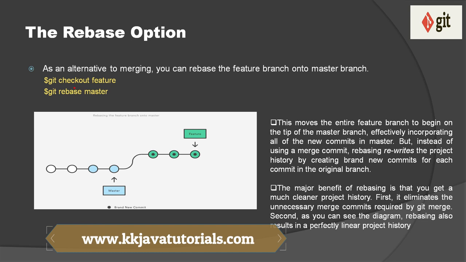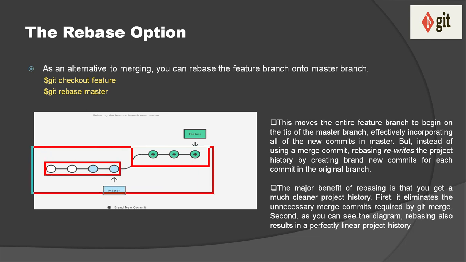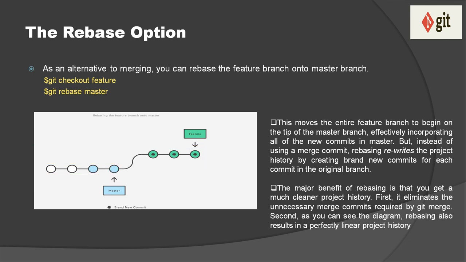So here you can see in this diagram, let's say the master branch had a 3, and our feature branch is just put on the tip of the master branch. So we have a linear history, right? Let's say there were 4 commits on the master and 3 commits on the feature, then in total we have 7 commits. But if you do the same thing in the merging process, then you will have one extra commit: 4 plus 3 is 7, plus 1 merge commit. There would be 8 commit IDs you will get in the history, right?